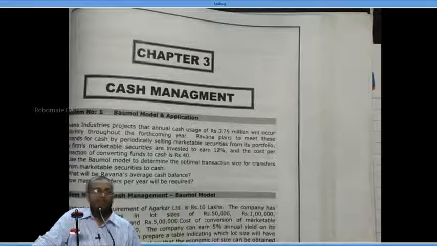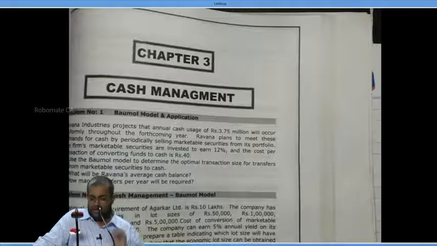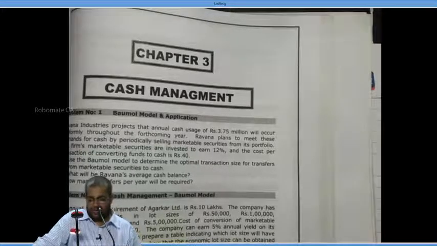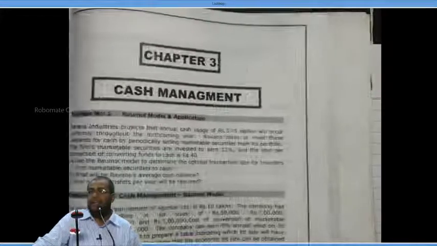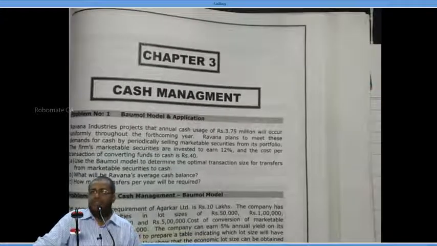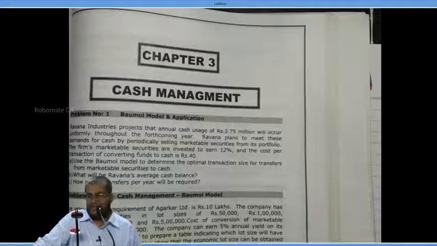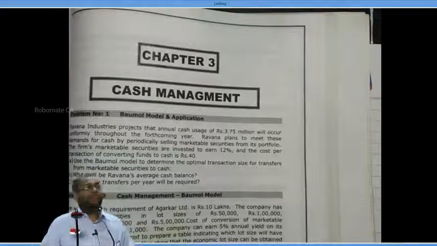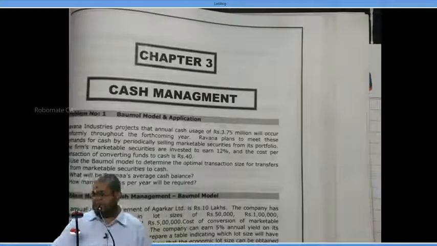Optimum transaction size is equal to square root of 2 into 37 lakh 50,000 into T, which is 40, divided by 12 percentage. Tell me the number here. Anybody has calculated how much it is going to be? 50,000. 50,000 units are rupees. It is cash amount. 50,000 rupees.